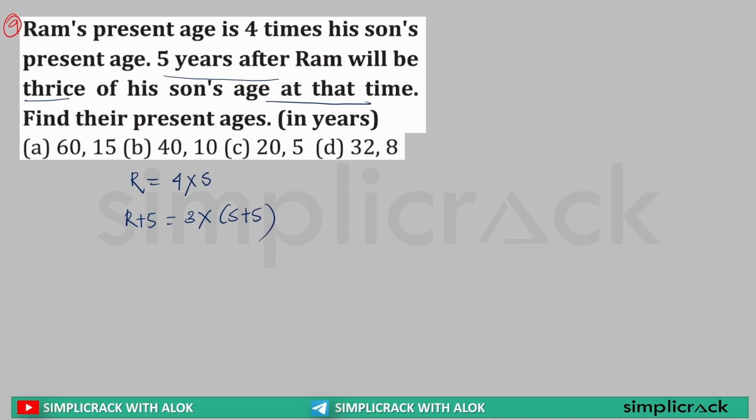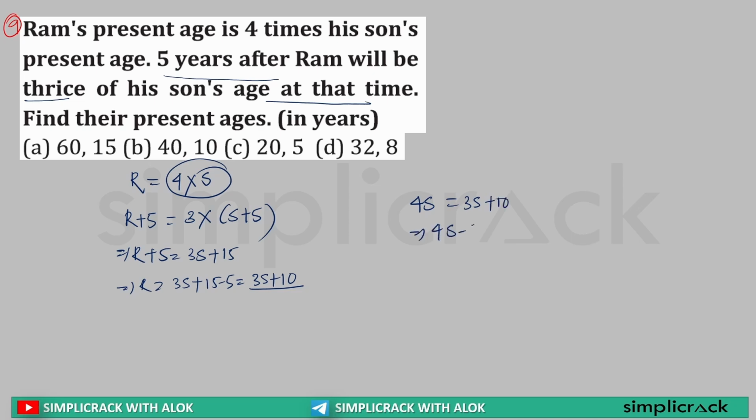If it had said 3 times of his son's current age, we would have written 3 into S only. But here it is saying thrice of his son's age at that time, that means after 5 years. So here it can be written R plus 5 is equal to 3S plus 15, or R can be written as 3S plus 15 minus 5, which is 3S plus 10. Now R is equal to 4 into S, and R is equal to 3S plus 10. So 4S is equal to 3S plus 10, or 4S minus 3S is equal to 10, or S is equal to 10.